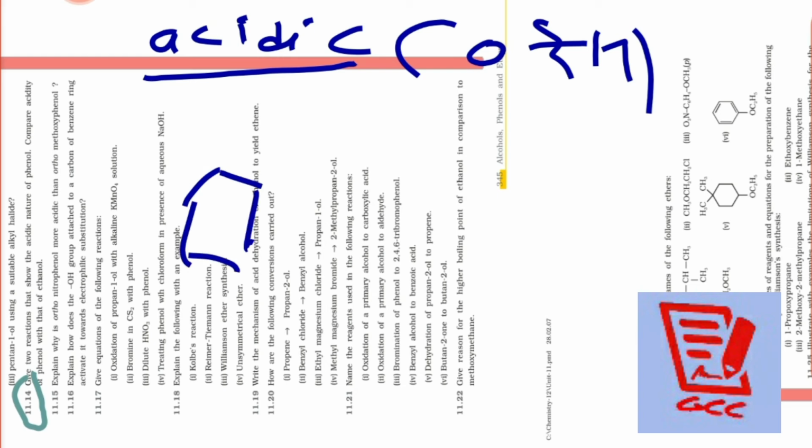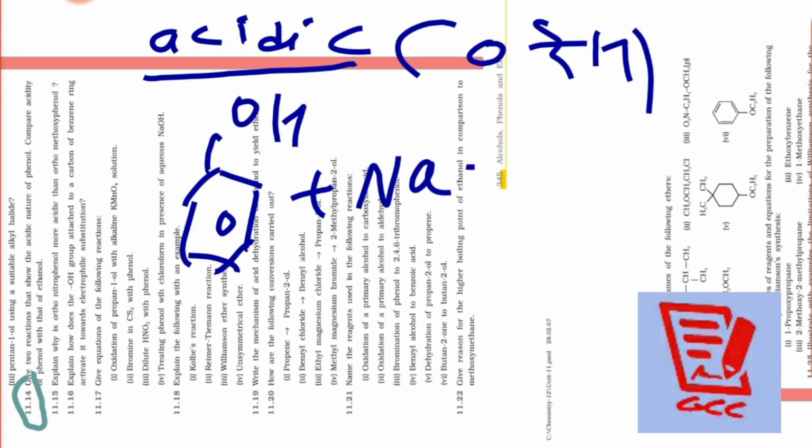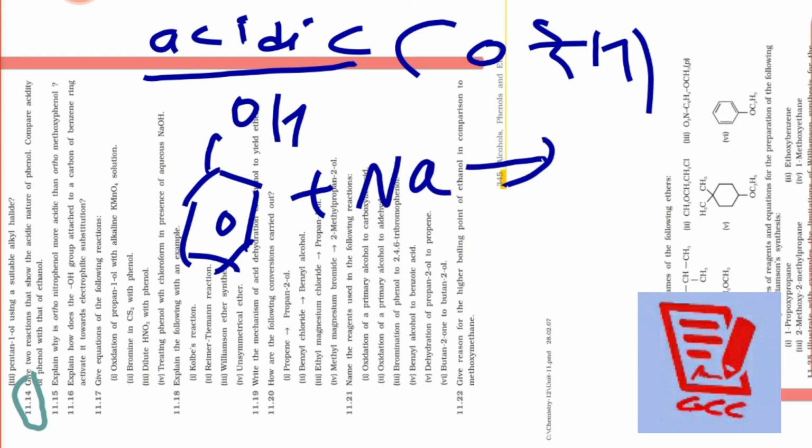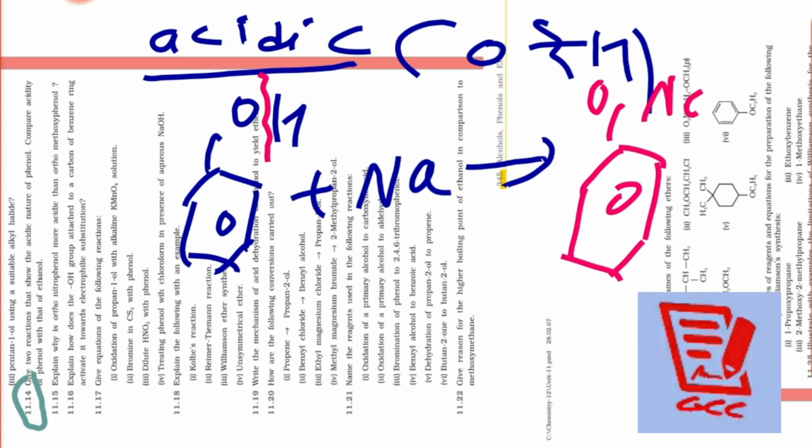Suppose this is the phenol I am writing there. Now its reaction with sodium. When its reaction is with sodium, what is going to happen over there? Then the bond will cleave from there. So it is going to make sodium phenoxide, that means ONa plus 1/2 H2. It's clear?